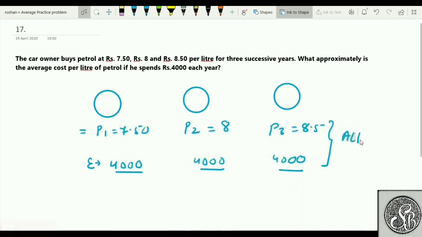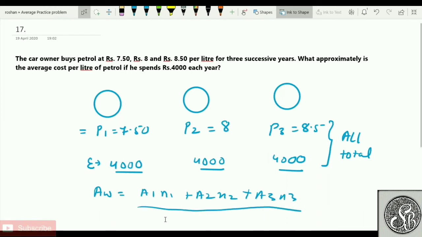Means I'm talking about the total average, which has to be equal to the weighted average formula again, which is nothing but A1 N1 plus A2 N2 plus A3 N3 whole divided by N1 plus N2 plus N3. It should be like this if this is not the same. Here it is the same, here we are saved. Since it is the same, I need not worry.